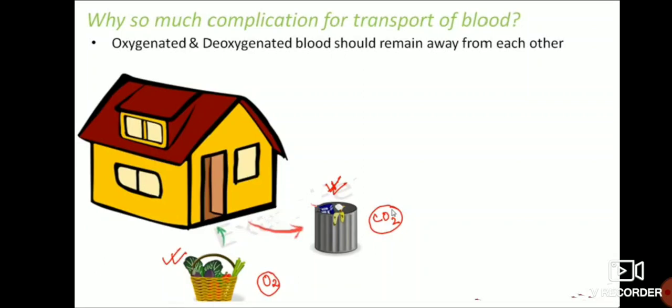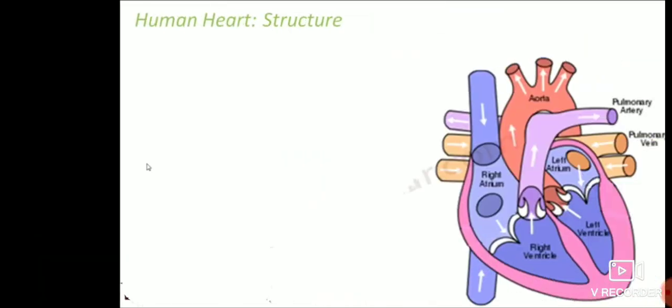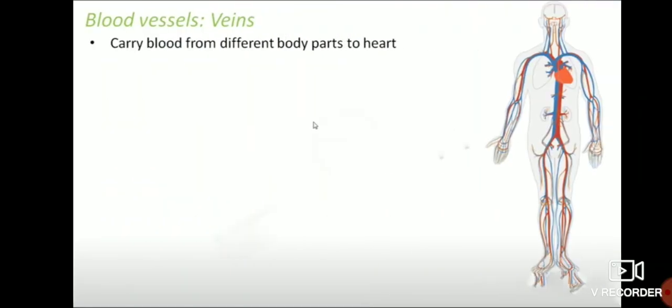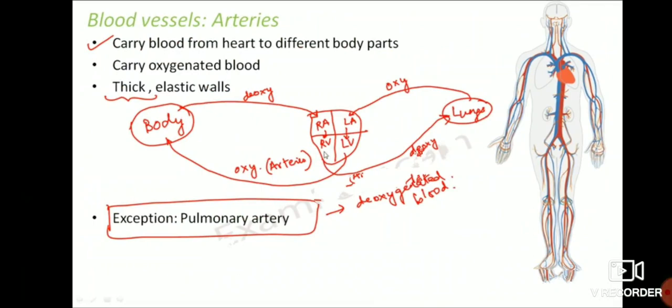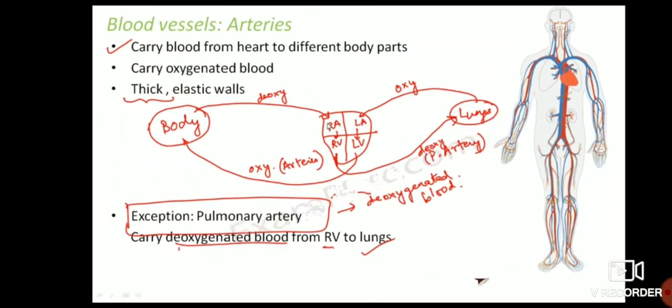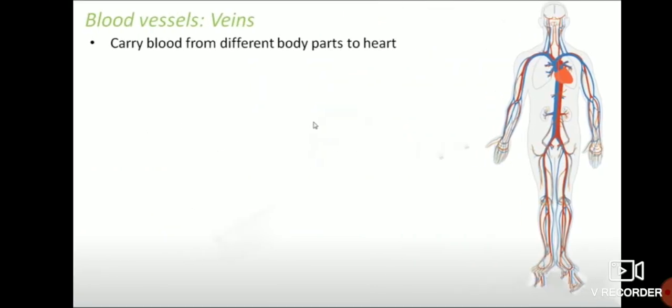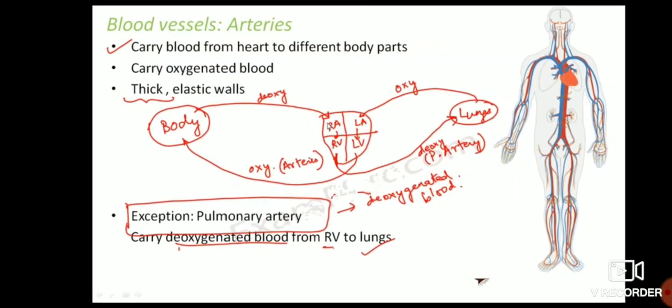Yes, dear students, today we shall study the function of arteries. See here, arteries carry blood from the heart to different parts of the body, and arteries carry oxygenated blood to different parts of the body. Arteries have thick and elastic walls, except the pulmonary artery, because the pulmonary artery carries deoxygenated blood from the right ventricle to the lungs.